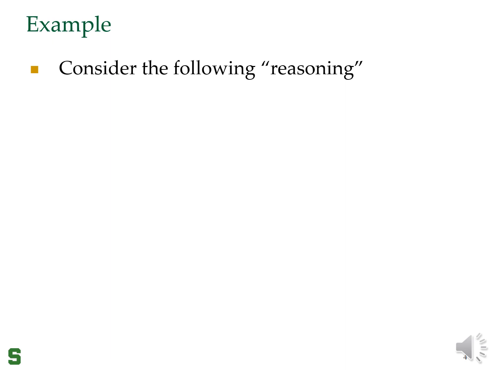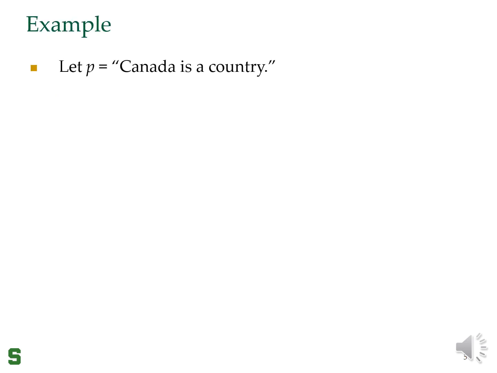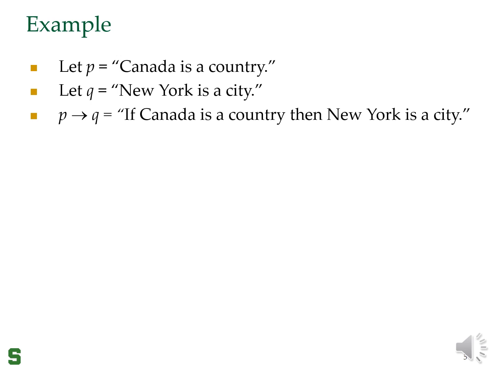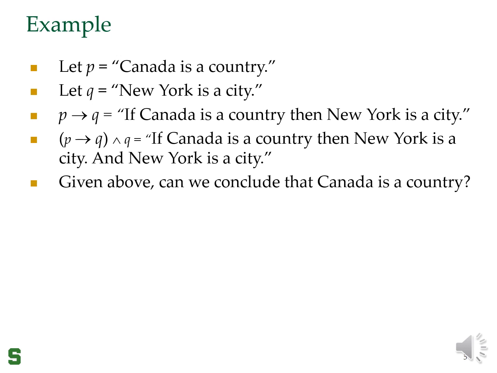So let's consider the following reasoning. If Canada is a country, then New York is a city. We know that New York is a city, therefore Canada must be a country. We can create propositions for each one of these. We can create the proposition P implies Q, which is if Canada is a country, then New York is a city. And now what is given to us is P implies Q and Q, and that will give us if Canada is a country, then New York is a city, and New York is a city.